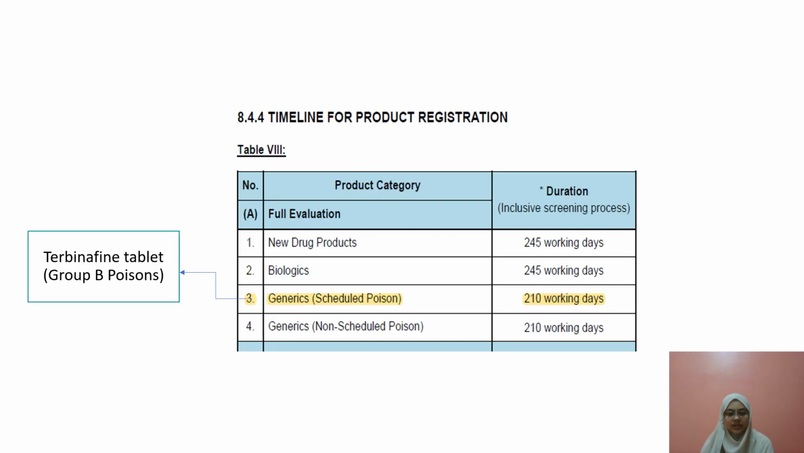The duration for product registration for terbinafine tablets is 210 working days, as terbinafine tablets are categorized under the generic scheduled poison. Terbinafine tablets are a group B poison.